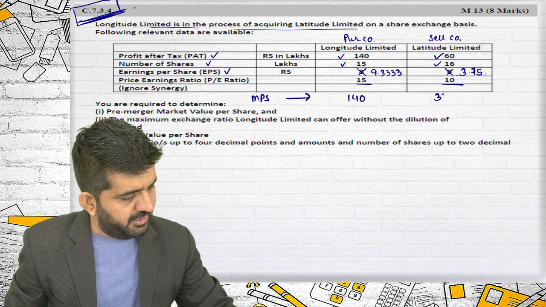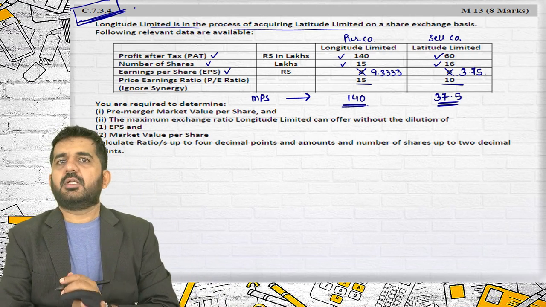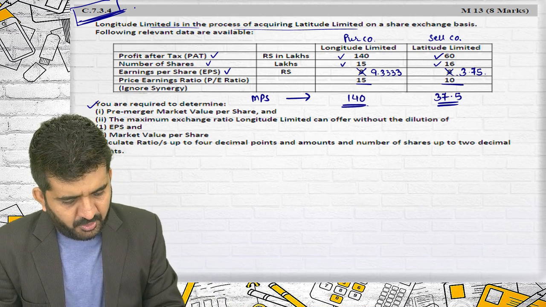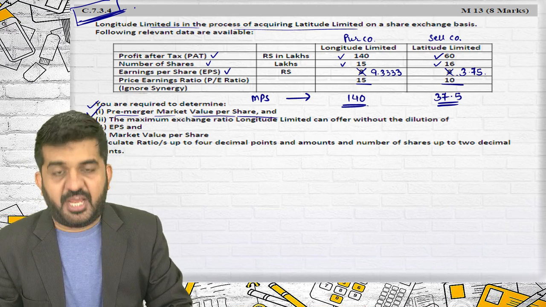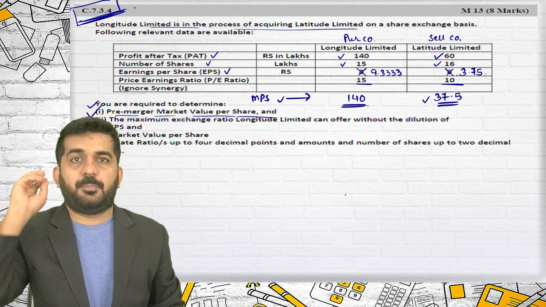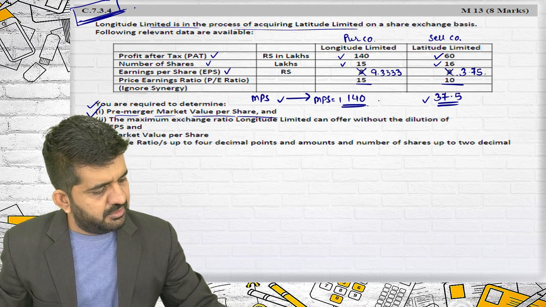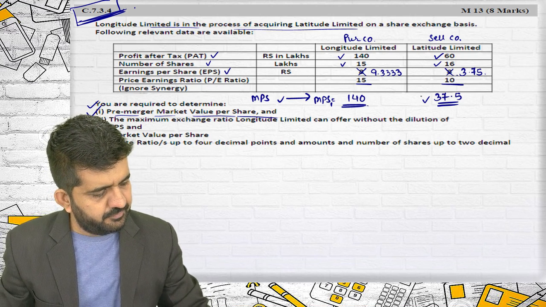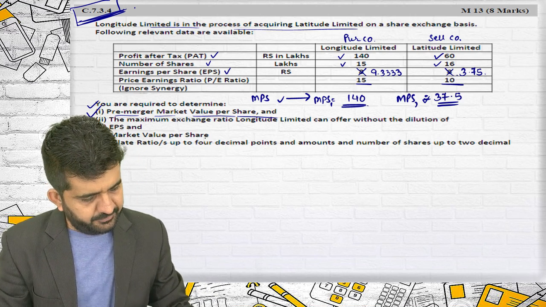And this will be 56.25. You are required to calculate the pre-merger market value per share. I have found out the pre-merger market price per share. This is MPS 1. This is MPS 2. I have found out both answers.